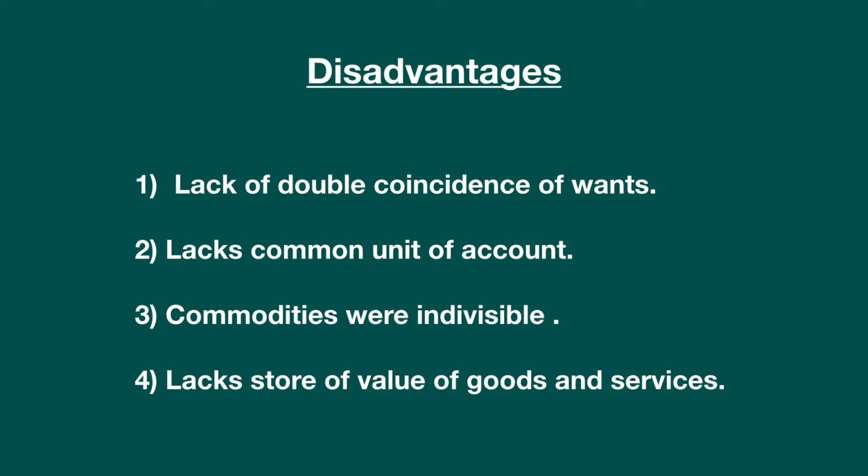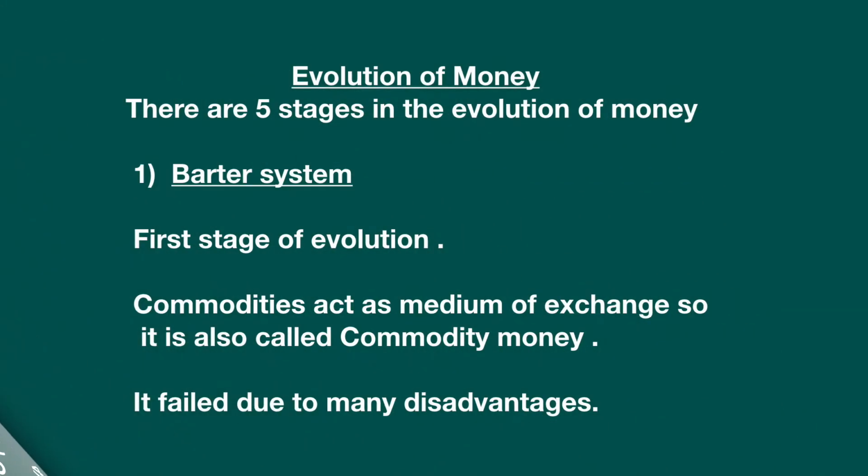So barter system, first of all, the disadvantages were lack of double coincidence of wants, lack of common unit of account, commodities were indivisible, and the last, lack of a store of value of goods and services. Evolution of money. There are 5 stages in the evolution of money. So we now know that paper money was not used just after barter system. It has a long history, and it is said there are 5 stages in the evolution of money.